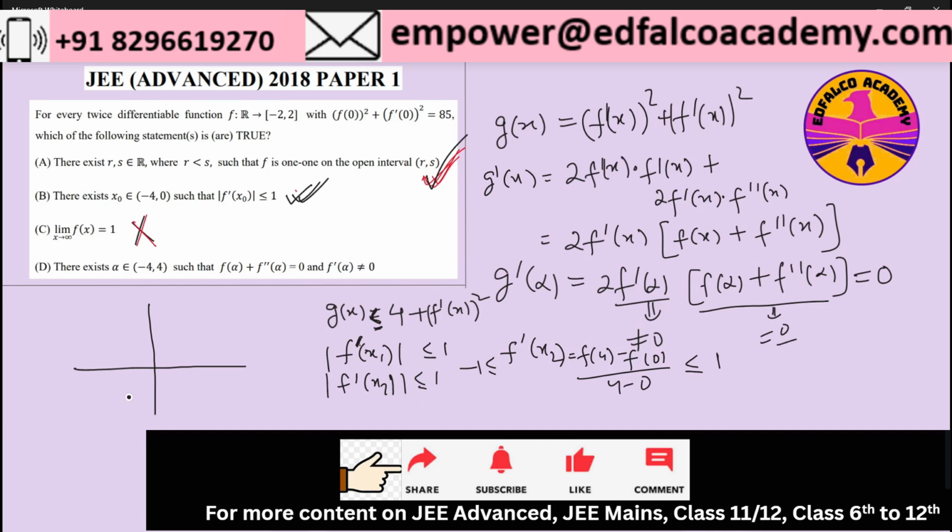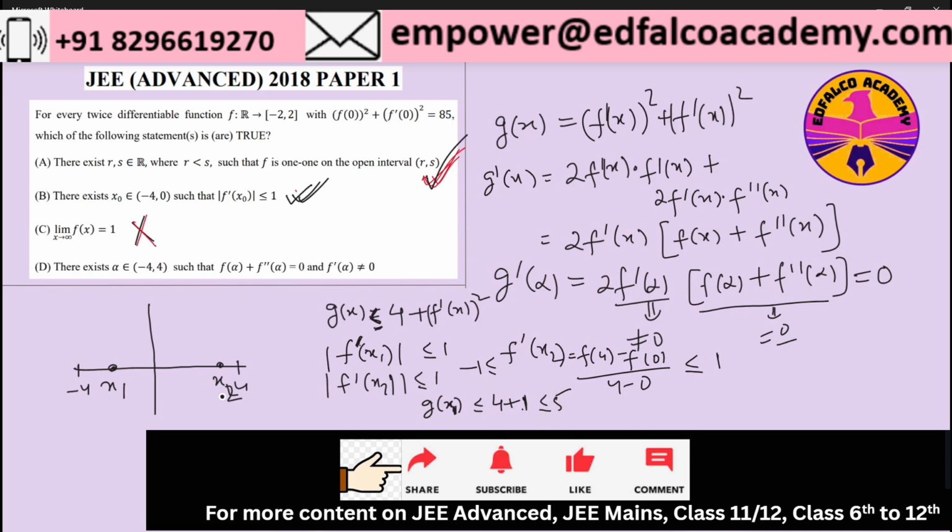So there are 2 points. Suppose my minus 4 is here and plus 4 is here, there are 2 points, x1 and x2, in this interval of minus 4 to 4, where the modulus of f dash x1 is less than or equal to 1 and f dash x2 is less than or equal to 1. So their squares are also less than or equal to 1. It means that g of x1 cannot go beyond 4 plus 1, because f dash x cannot go beyond 1, which means it will be less than or equal to 5.